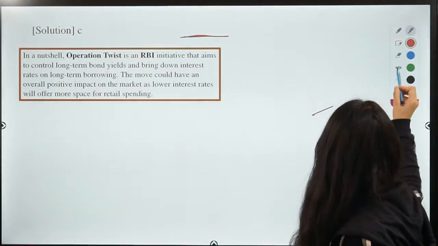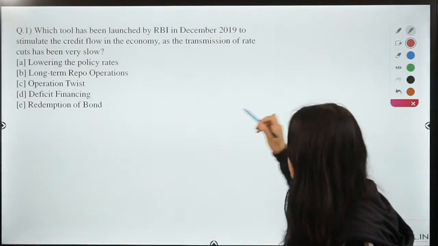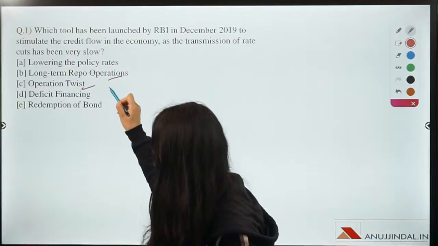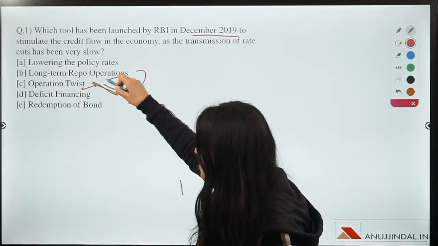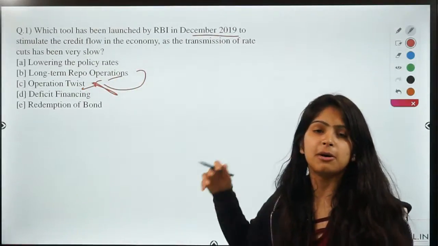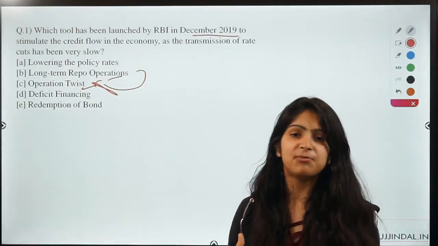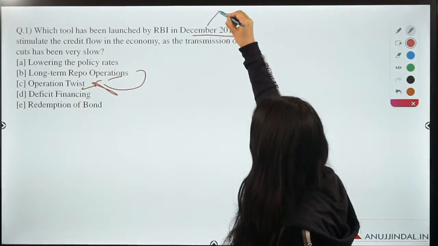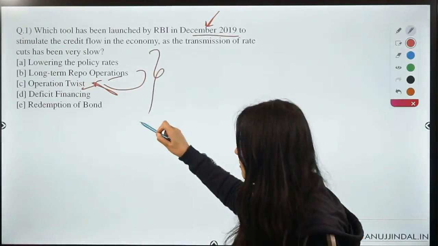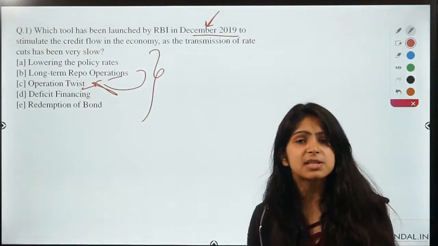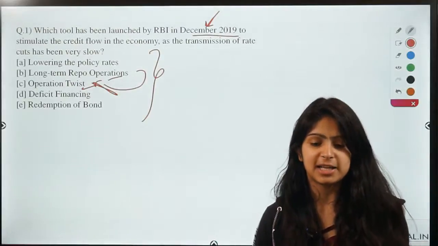So guys, I noticed that there have been confusions between LTROs and Operation Twist, right? But you have to take care that in December 2019, Operation Twist was conducted by RBI. LTRO is a more recent phenomenon. LTRO was just conducted this month, in February, right? So that is why I told you to look for the dates. They are very important because all these operations are tools with RBI that it uses at different times according to different situations. But these dates help you to answer what should be the correct option, right?